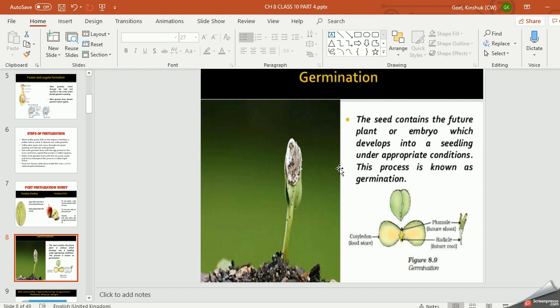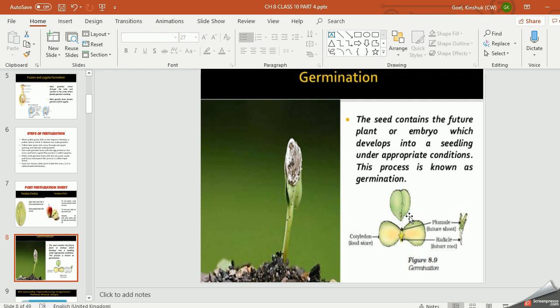Last topic of the plant section is germination. What is germination? The development of seed into seedling under appropriate conditions is known as germination. You can see this is the seed. If you have gram, chane, छोले होते हैं ना, उनको आप पानी में भिगो के, you can keep under moist condition for 1 or 2 days. You will see some roots coming, अंकुर जिसको बोलते हैं.